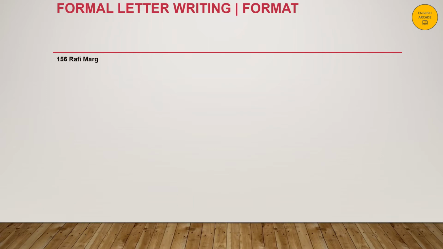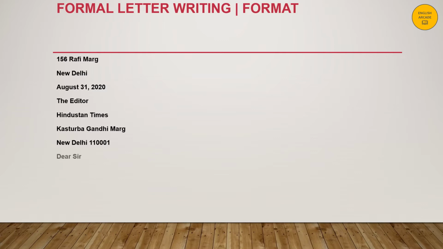We first write the sender's address. This is followed by the date written in expanded form. Next comes the designation of the receiver, followed by the complete official address of the receiver. Next comes the salutation. This is followed by the subject of the letter. The body of the letter will be divided into 3 paragraphs. We'll see how we can divide the body in the solved example. Towards the end, it's complimentary close followed by the name of the sender.